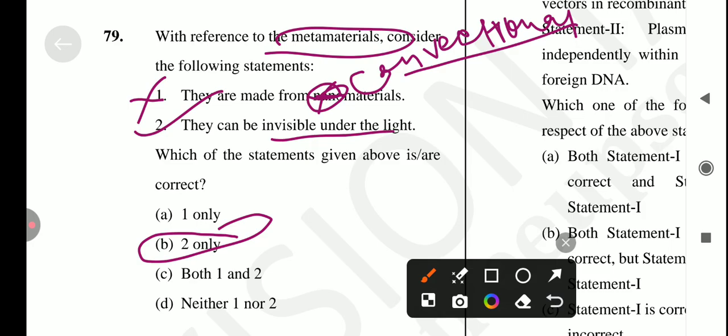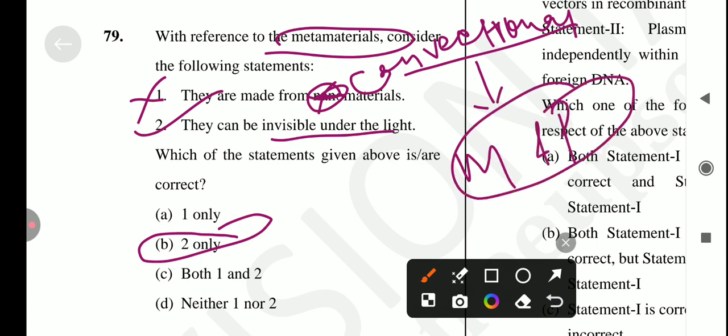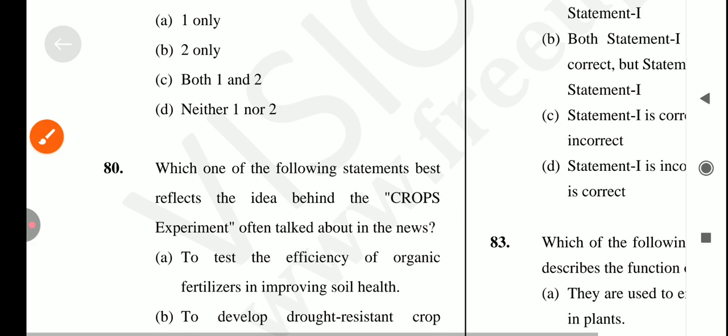And if we're talking about metamaterials, they are functional materials made with conventional materials such as metals and plastics. Okay, they are engineered in a manner that imparts them with special properties. Okay, so the properties do not come from the base material, metals or plastic, but from the specially engineered structures. Okay, so answer is option number B. Next question is